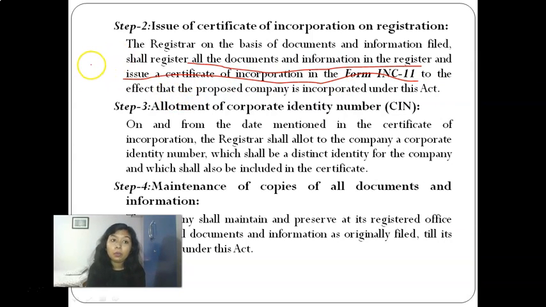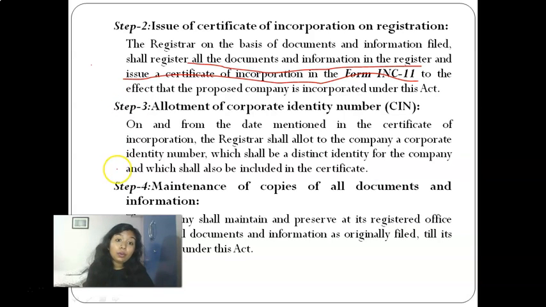Okay, this is very important to remember. You have to remember this form. And when you have been issued a certificate of incorporation, your company will be considered as being born. It has got a legal existence. Okay, now your proposed company will be called a company incorporated under the Companies Act.